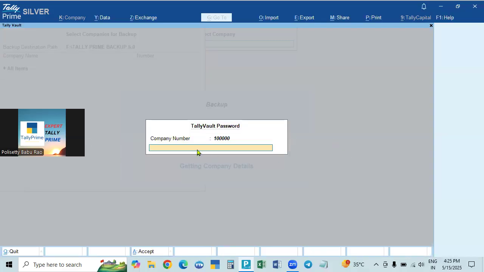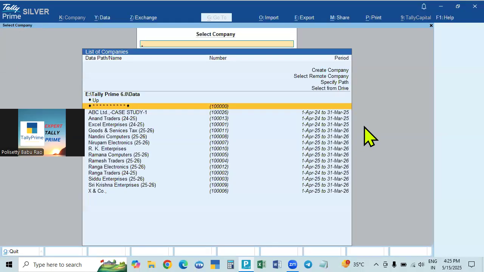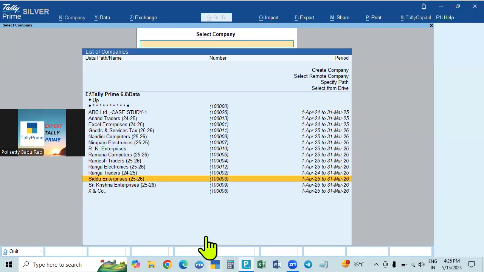I gave the Tally Vault password for the first company, and all the other companies are taken automatically. They are backing up, taking the details of each company. Now you can see 1, 2, 3, 4, 5, 6, 7, 8, 9, 10, 11, 12, 13. All the companies will be backed up.